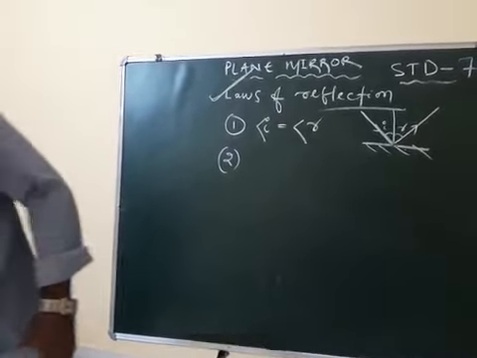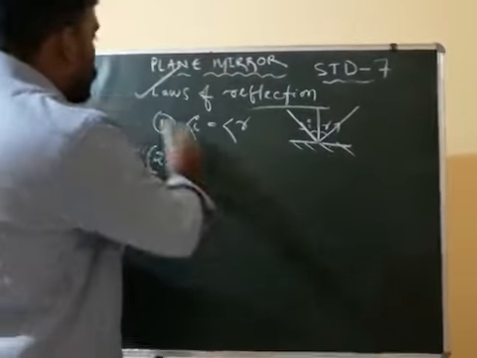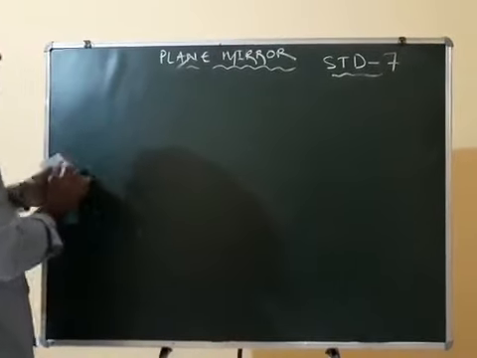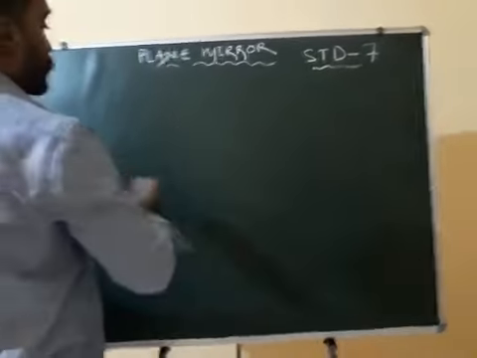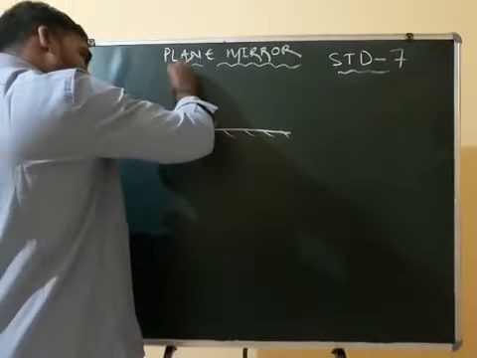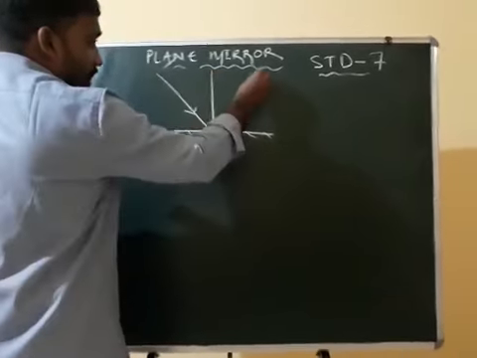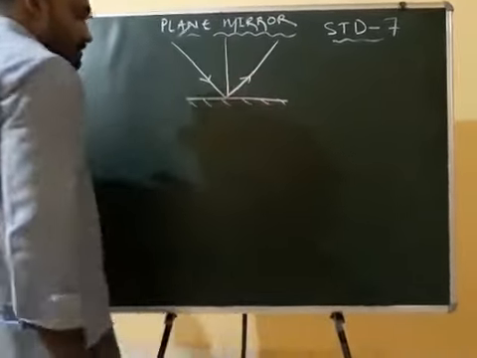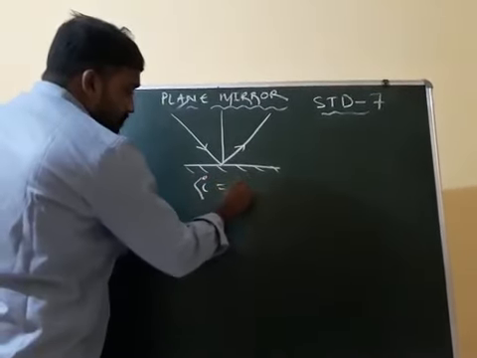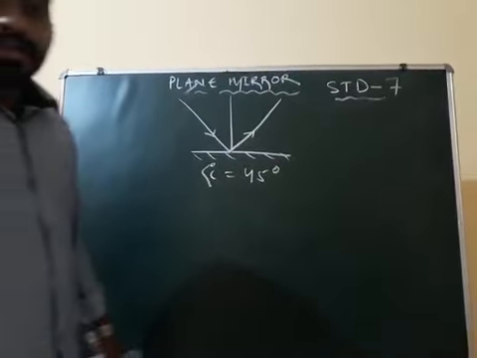Let us do some numericals according to this. First one, suppose this is a mirror. An angle of incidence falls here, this is the normal, and this is the angle of reflection.